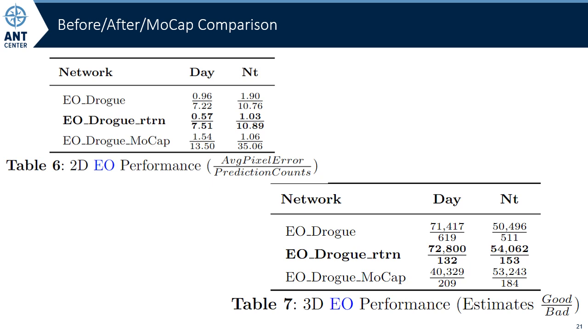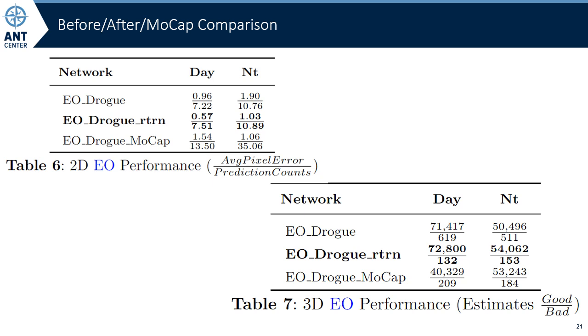Also, our networks were compared to a network which used a hybrid training approach with real precisely labeled imagery from a motion capture room and simulation data to train a CNN, and our networks outperformed that network during the daytime. But retraining was required for our network to outperform that network during the night. Here, one should not compare the prediction count number from the motion capture network and the networks trained herein, because that network had a larger number of components defined on its drogue model.